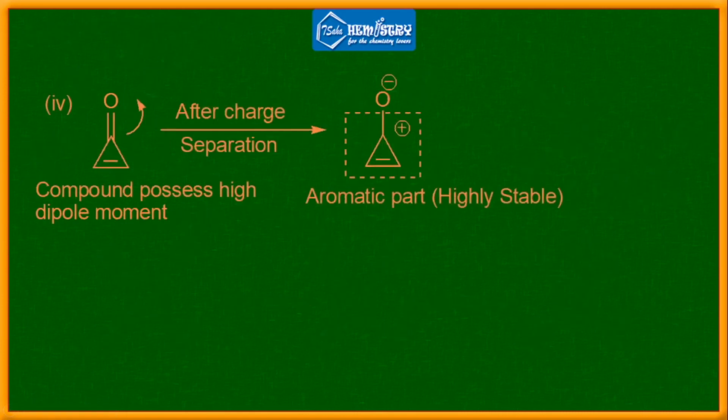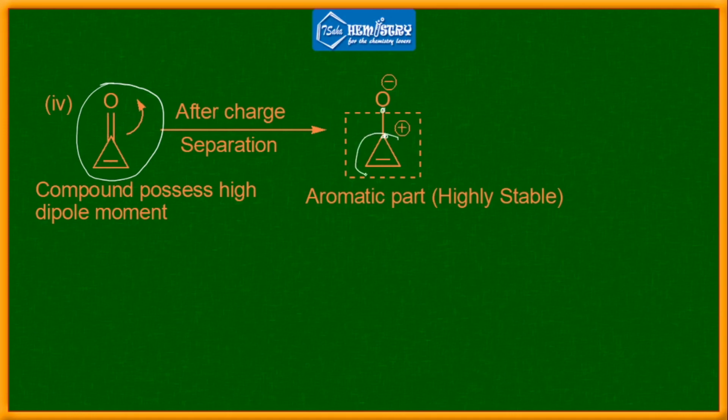Next, look at this particular problem. This is very important. If you look at this particular molecule, it is said that this molecule possesses a high dipole moment value. Dipole moment means charge separation basically. Now this oxygen is an electronegative element, all of you know oxygen is an electronegative element. So what will happen? If the charge separates like this, then oxygen will get the negative charge and this carbon will get the positive charge.